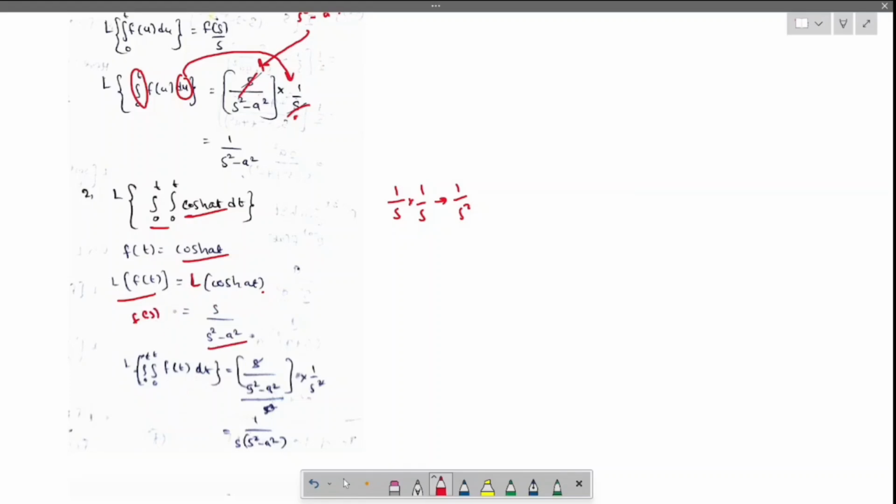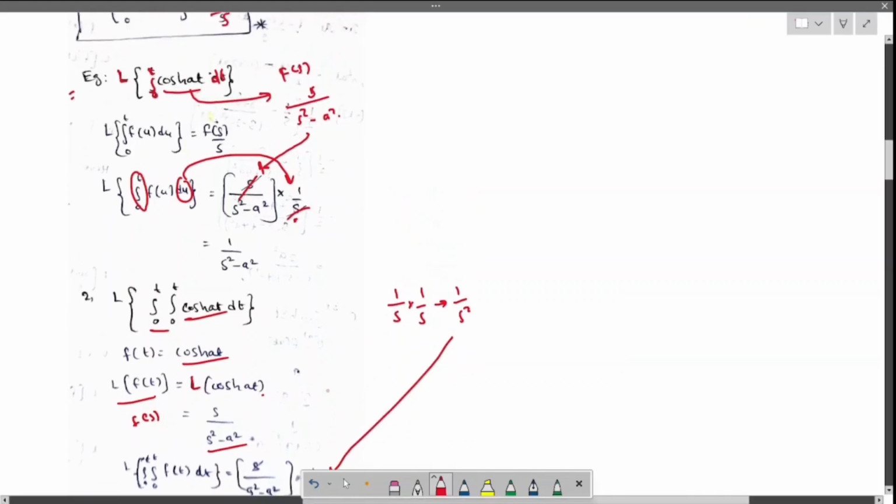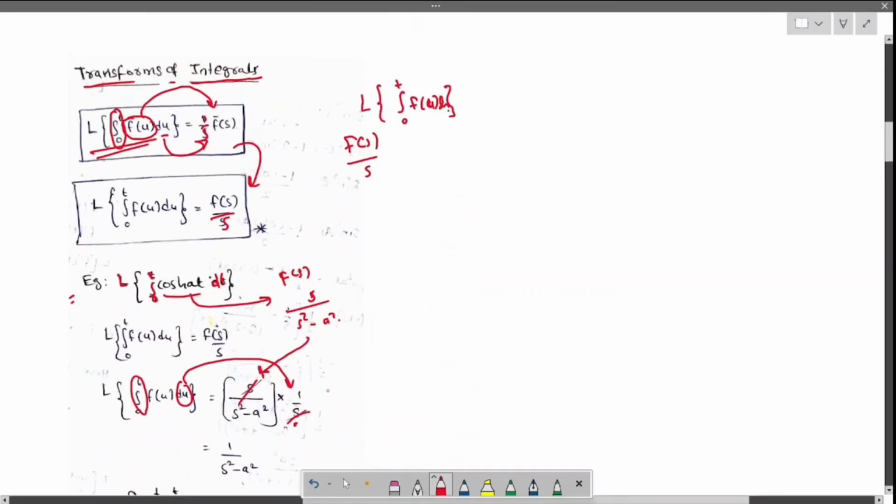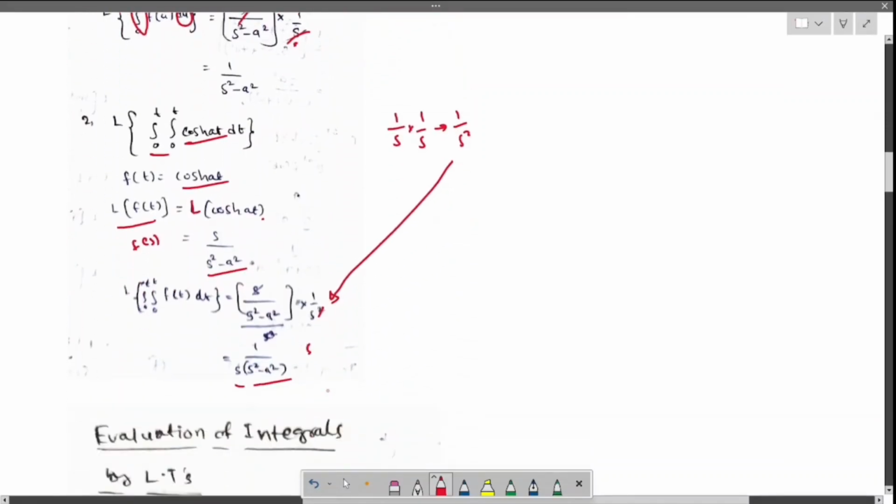For the double integrals, I am adding 1 by s square. So s and s square will be left over. Now 1 by s of s square plus a square will be the final answer for this. Okay, I hope you got the idea on the transforms of integrals. Now let us move to the next topic.